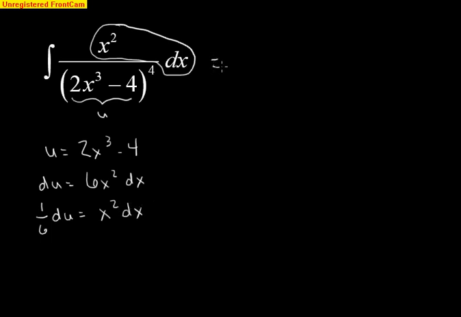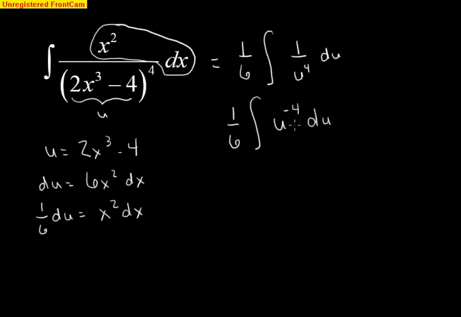So my new integral now, it's going to have a 1/6 out front from the constant, and then it's going to be 1 over u to the 4th du. And then to integrate this, I know I'm going to have to go with 1/6 to make it easy on myself here, u to the negative 4th du, so I can raise power by 1, divide by new power. And I'm going to wind up with u to the negative 3 over negative 3, which, cleaning this up, the negative exponent should go back down below.